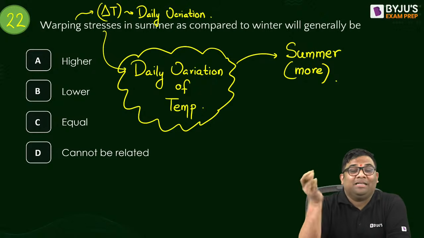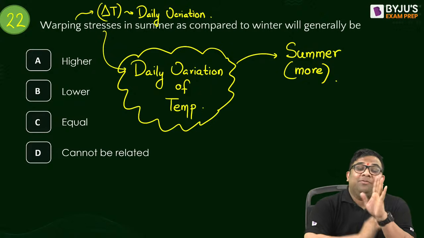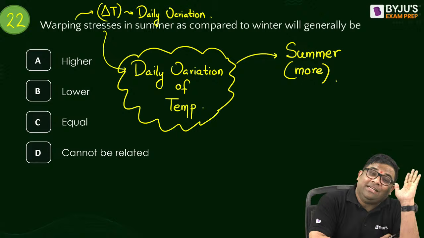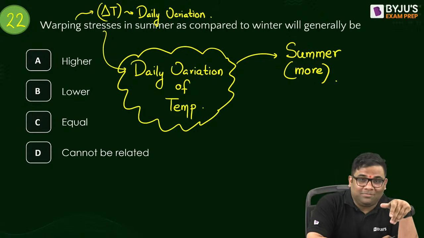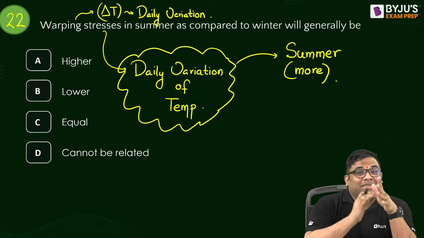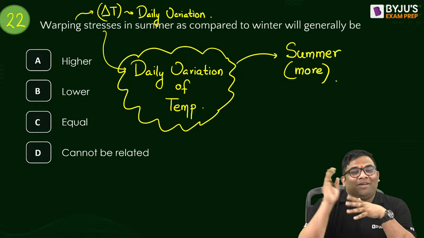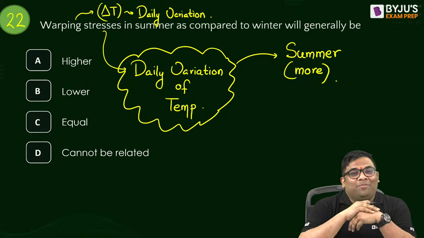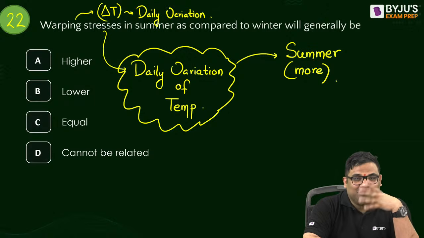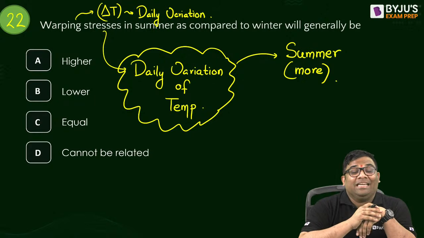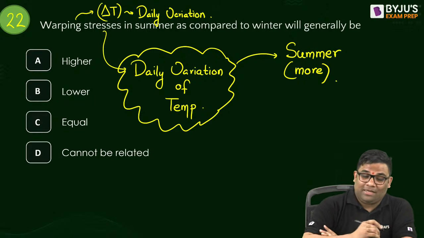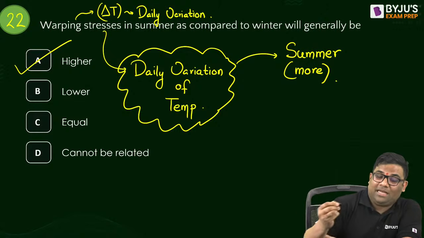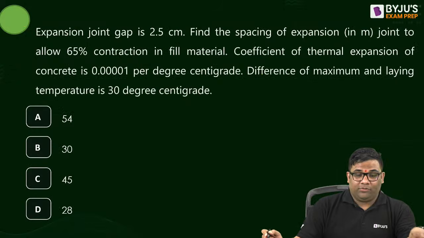Understood? Temperature variation is more in summer, right? In summer you will have 47 degrees centigrade in the day sometimes, and at night it will come down to 20. But in winter it will not be that much variation. It will be like 33 or 35 in the morning and 21 in the evening. Daily variation is less in winter compared to summer. So the answer is higher. Next question, 23rd question.